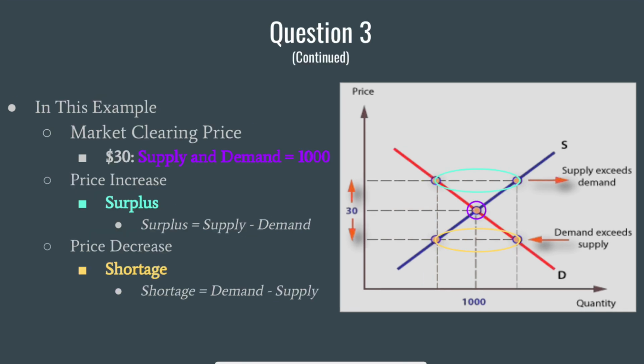In this example shown, the market clearing price is at $30 within the purple circle. The supply and demand are equal to each other at 1,000. When you increase the price, there is a surplus within the teal circle, and surplus equals supply minus demand. The price decrease within the yellow circle is a shortage, where shortage equals demand minus supply.